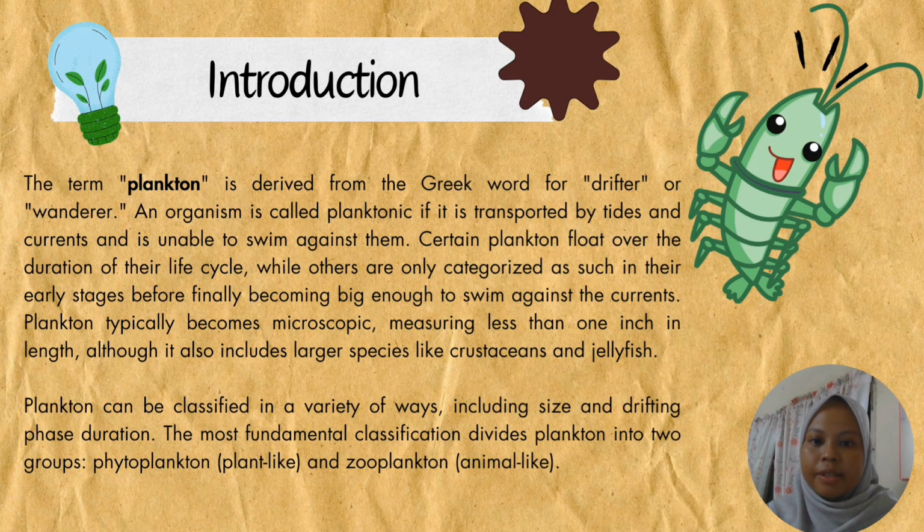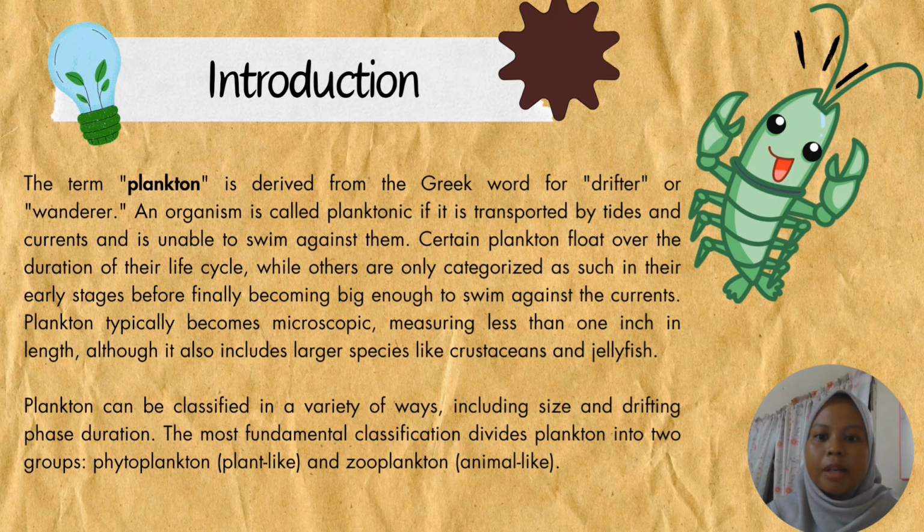The term plankton is derived from the Greek word for drifter or wanderer. An organism is called planktonic if it is transported by tides and currents and is unable to swim against them. Some plankton float over the duration of their life cycle, while others are only categorized as such in their early stages before finally being able to swim against the currents.